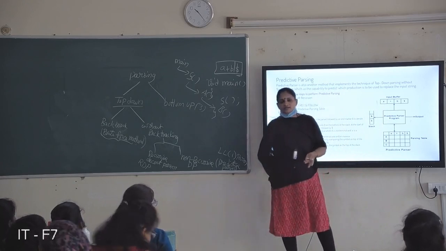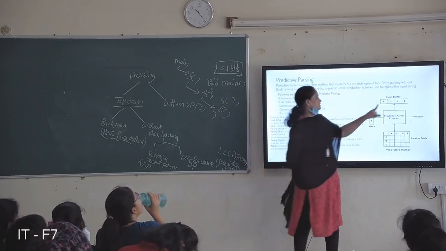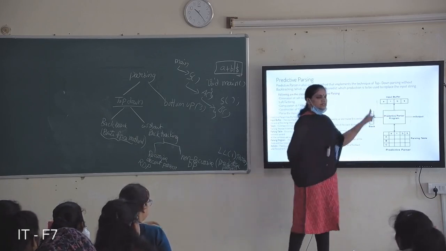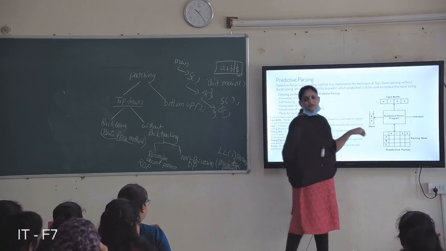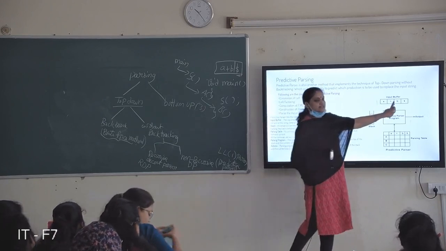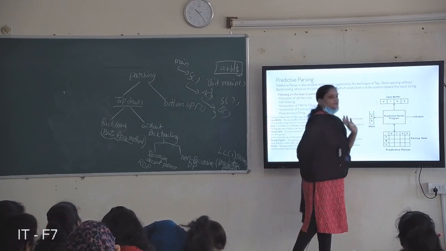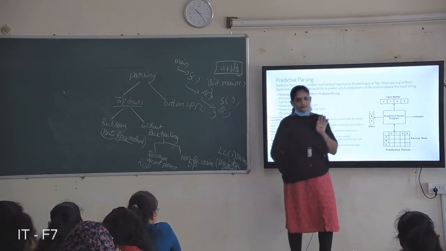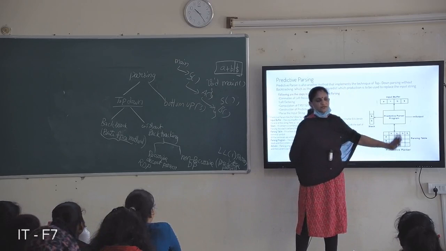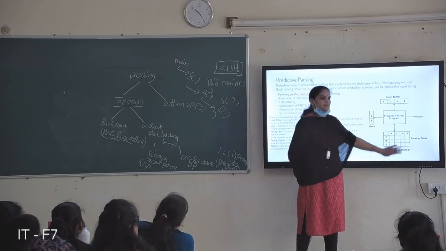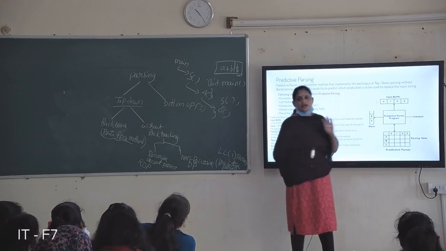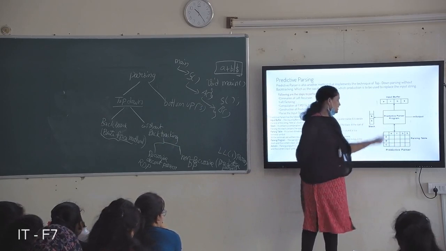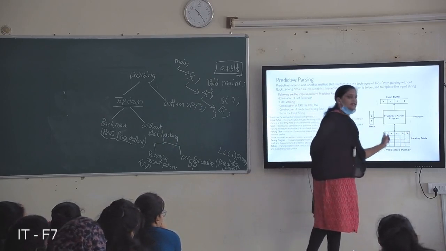Whichever sentence we want to check for syntax errors, that particular sentence will be placed in the input buffer. And the stack. You must use a stack to push some actions here, push and pop operations by seeing the input symbols. That is done by this predictive parser program, using this action table or parser table. We have to construct this table. So predictive parsing is nothing but, first of all, from the given grammar we have to construct this table, a 2-dimensional array table. This 2-dimensional array table contains rows and columns. Row-wise there are non-terminals and column-wise the terminals are there.